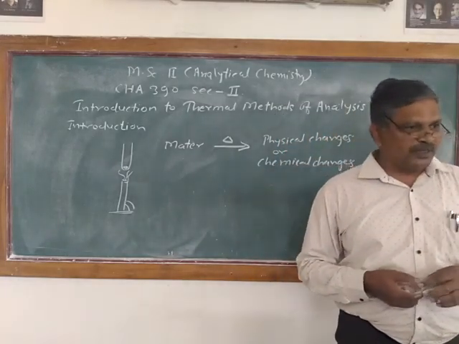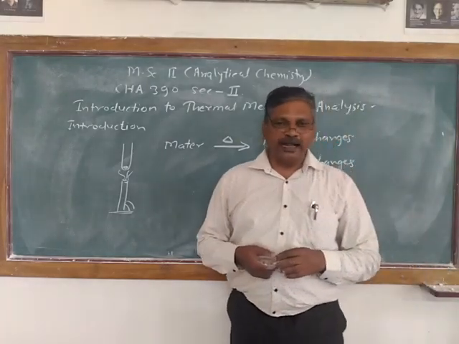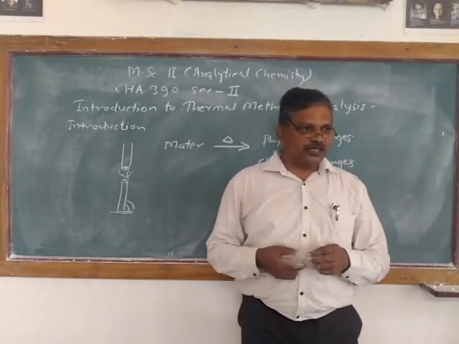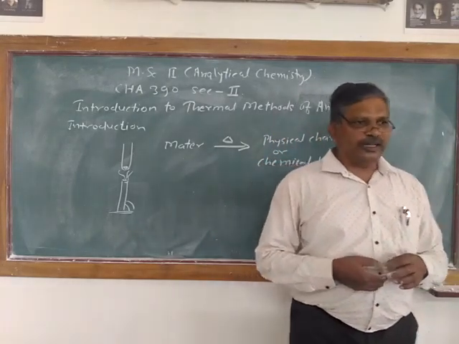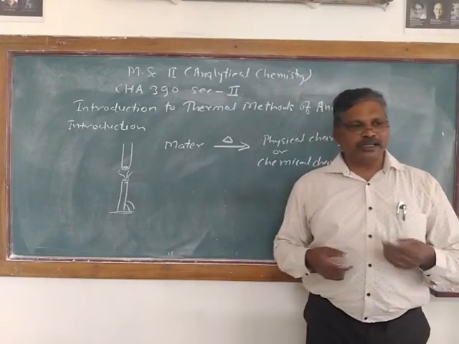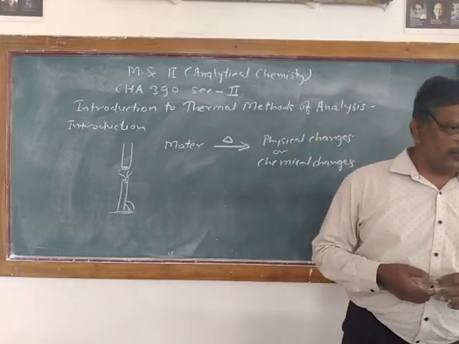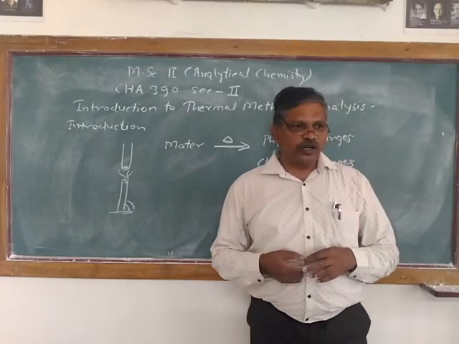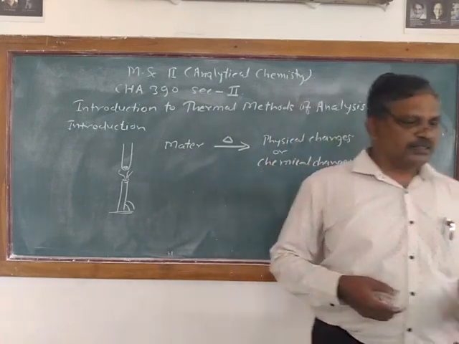So with the addition of some simple apparatus, one can determine accurately the temperature of the event, at what temperature that event is happening. That can be monitored by using simple apparatus like a thermobalance. And the heating can also be controlled: we can increase the heating rate, we can decrease the heating rate, and we can also measure the color using some simple apparatus. So any changes in weight, or perhaps the extent of expansion, or the nature of volatiles evolved gives great information about the analyte.